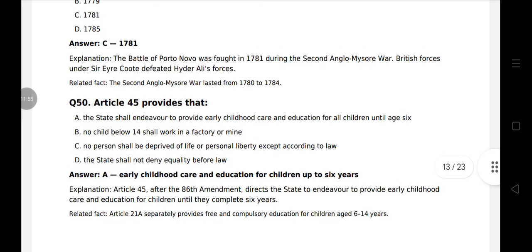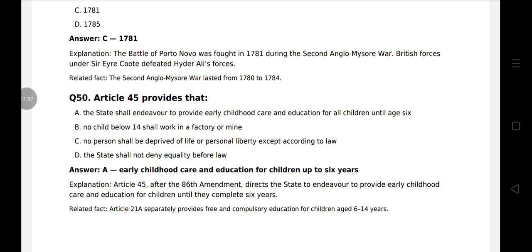Question 50. Article 45 provides for early childhood care and education for children up to 6 years. After the 86th Amendment, it directs the state to endeavour to provide early childhood care and education for children until they complete 6 years. Article 21A separately provides free and compulsory education for children aged 6 to 14 years.